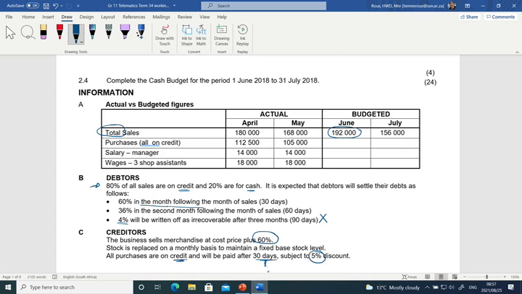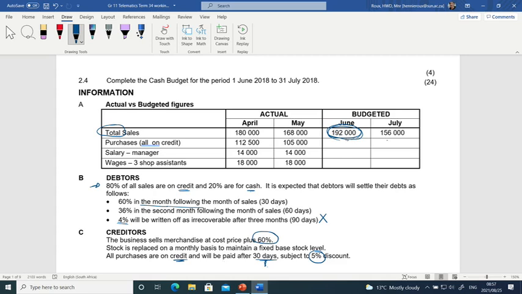The question was, we must calculate the payment to creditors for July. So how much will we pay our creditors in July? If we pay our creditors after 30 days, it means we must start with a sales figure of June. The June purchases will be paid in July. So we must calculate the cost of sales for June.